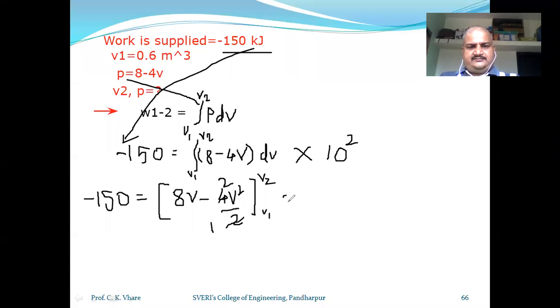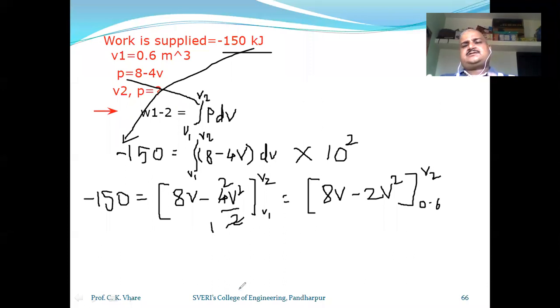So it will be in bracket 8V minus 2V square, in bracket V1 they have provided, that is 0.6, and V2 is unknown, that we need to calculate, multiplied by 10 raised to 2, means 100. Am I correct? Yes, sir.